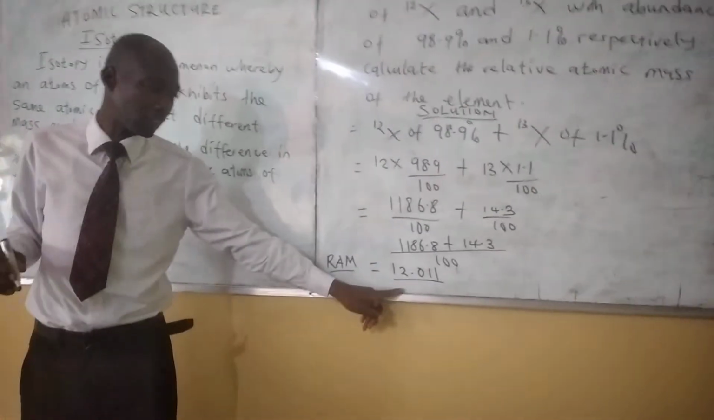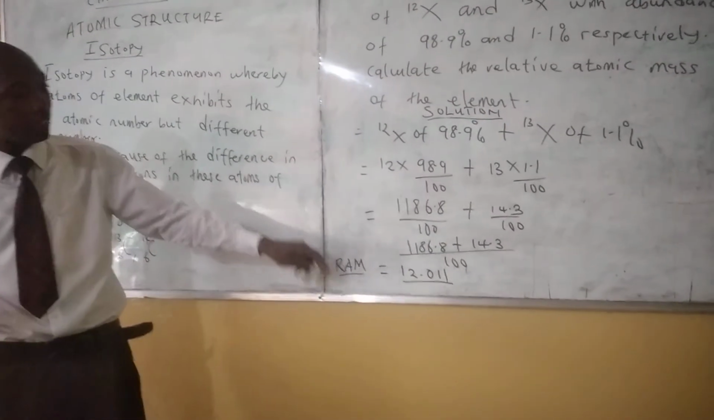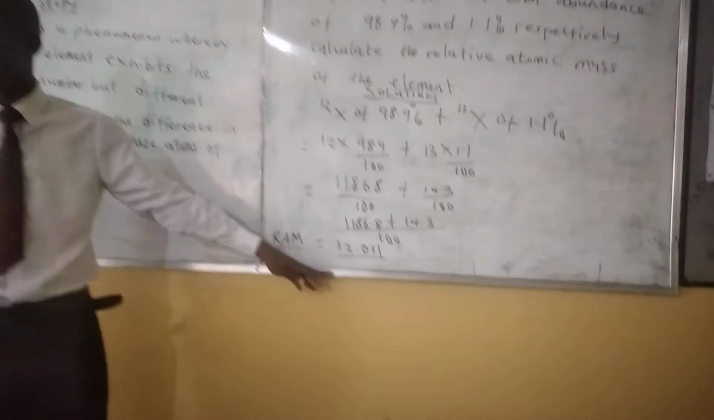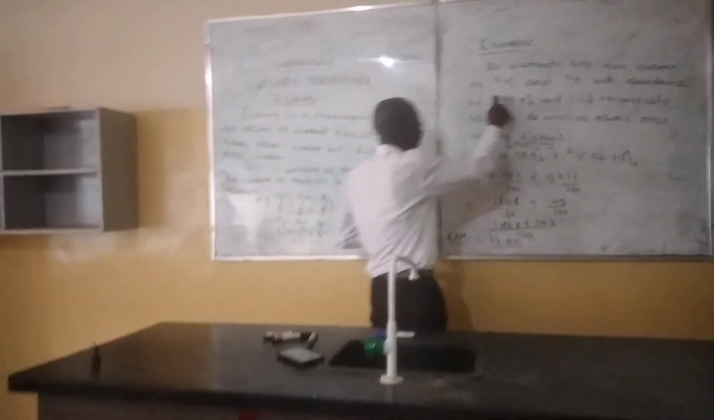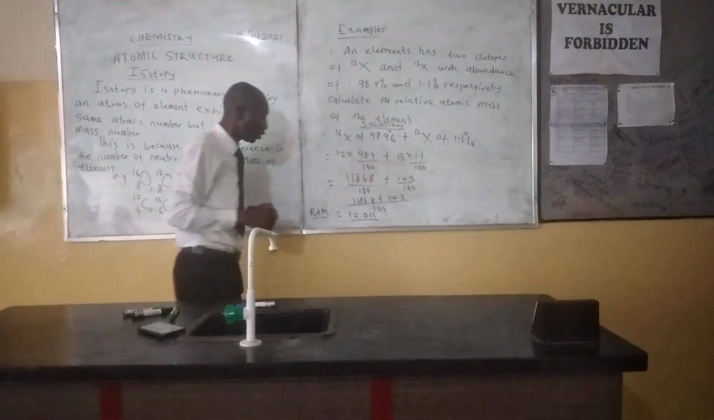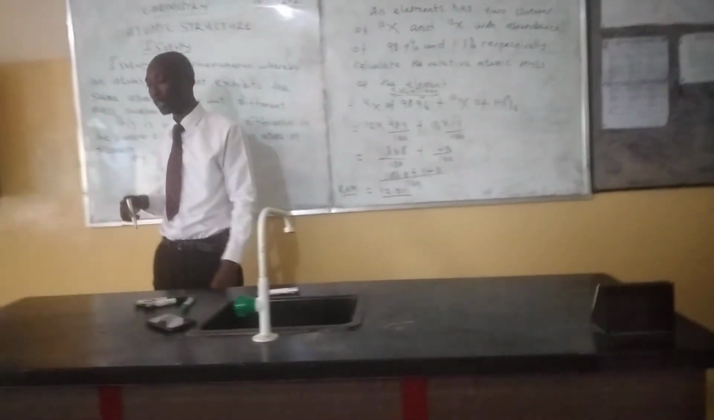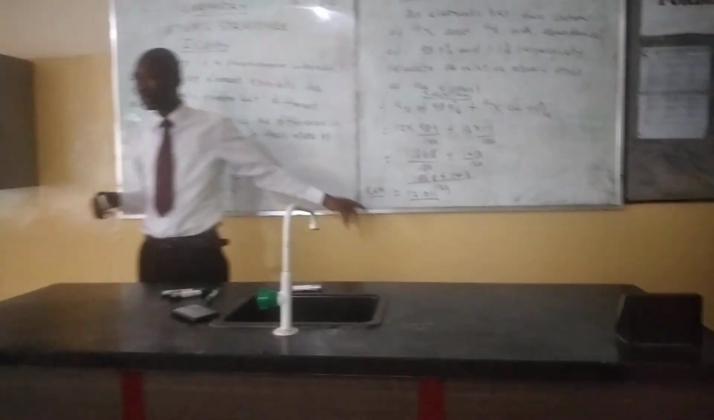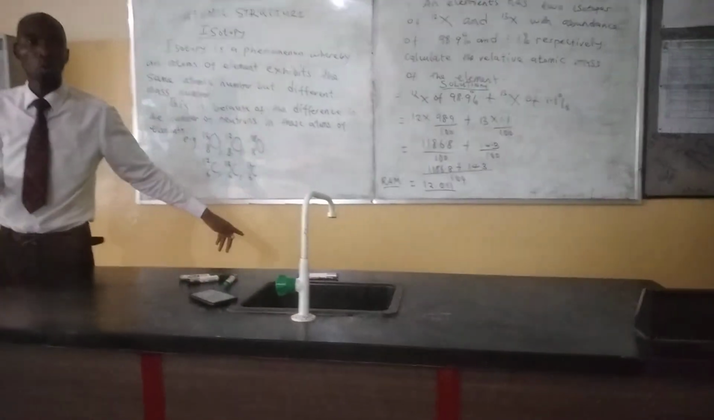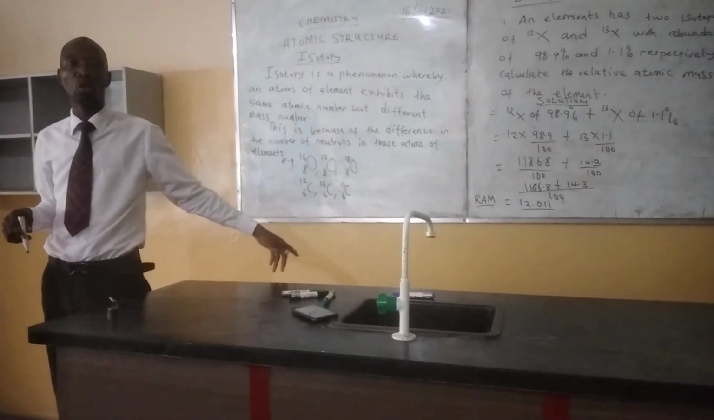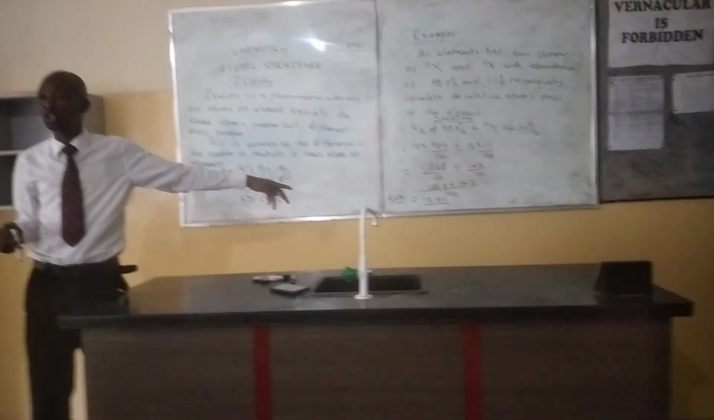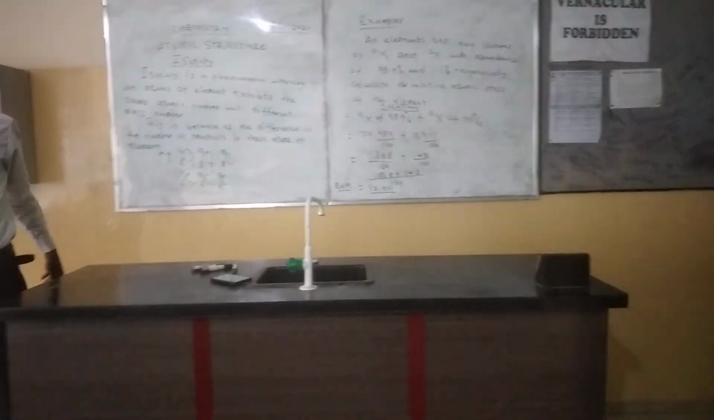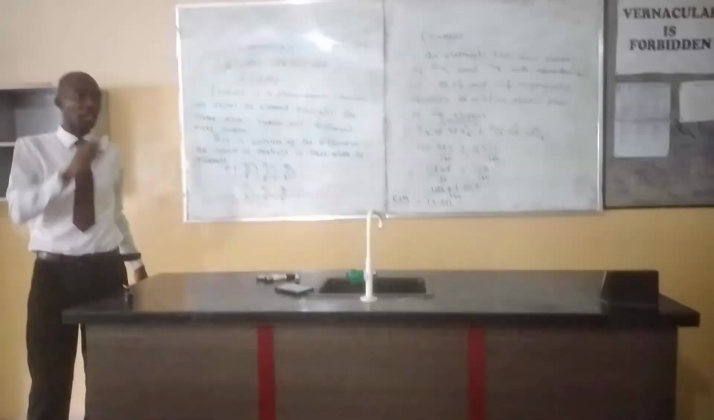The relative atomic mass is about 12.0. This is the reason why the relative atomic mass of elements are not whole numbers: because of the presence of two or more isotopes. The isotopes of this element are 12 and 13. Who can suggest the name of this element? Look up here. The relative atomic mass is 12.0. Who can suggest? Alamin Daoud. Carbon. Clap for him.